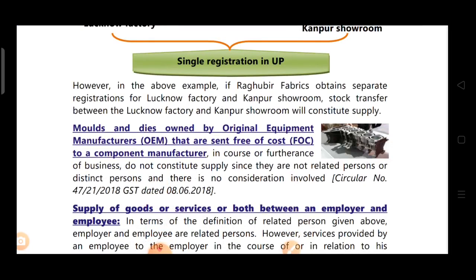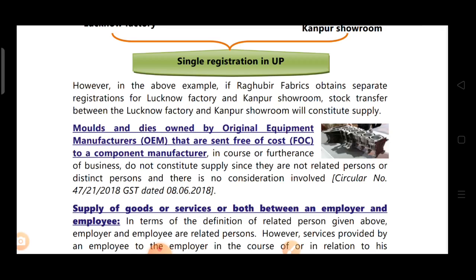Now the next one: molds and dies owned by original equipment manufacturers (OEM) that are sent free of cost to a component manufacturer in the course of furtherance of business will not be constituted as supply. Why? Since they are not related or distinct persons, and there is no consideration involved. Though it is supplying in the course of business, it is not between related or distinct persons, so it will not constitute supply.